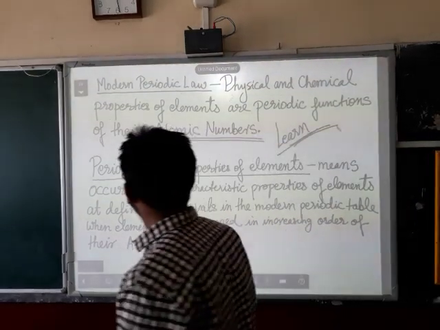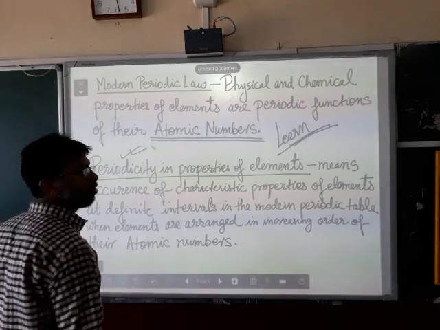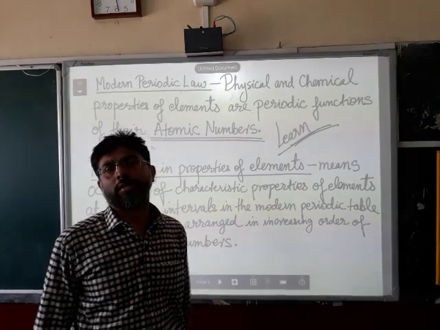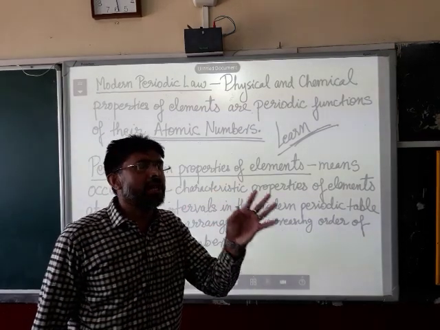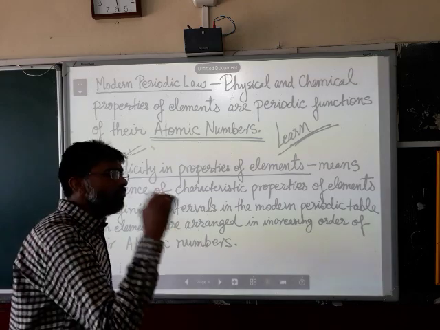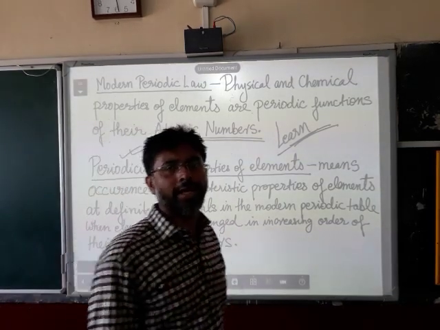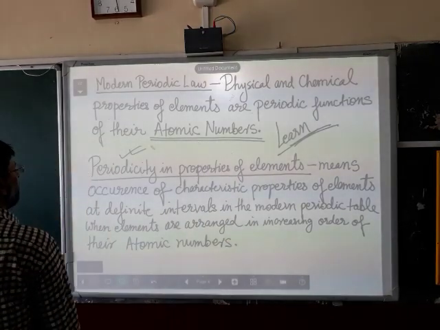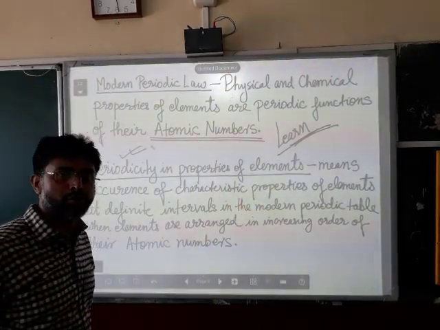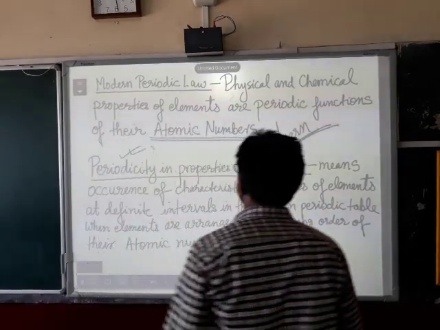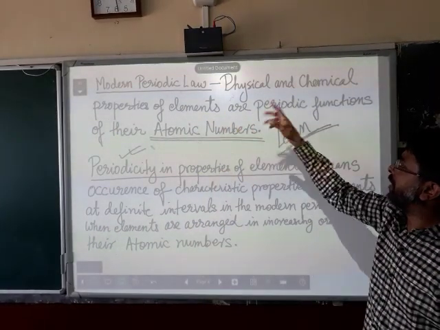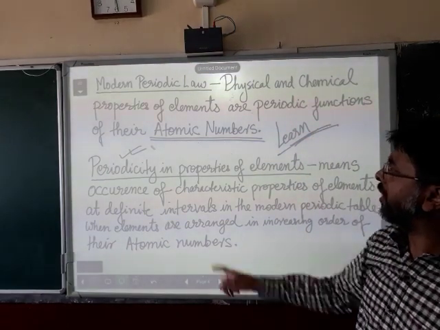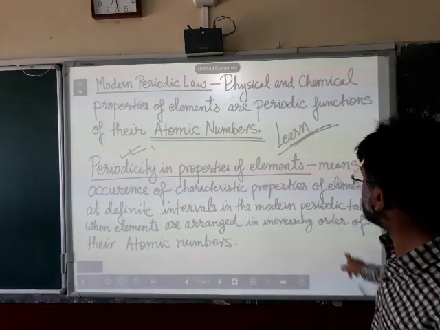So, here a very important word, periodicity, has been coined, because there is much more variation in the physical and chemical properties of elements when we move across the period from left to right. This variation is not prominent down the group, but it is very prominent across the period from left to right. So, my dear students, it is very important to understand the modern periodic law. Learn it properly, and please learn the meaning of periodicity in properties of elements.